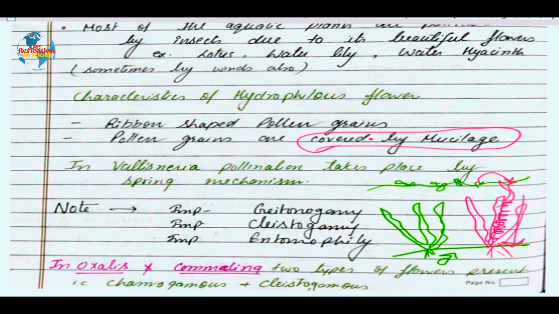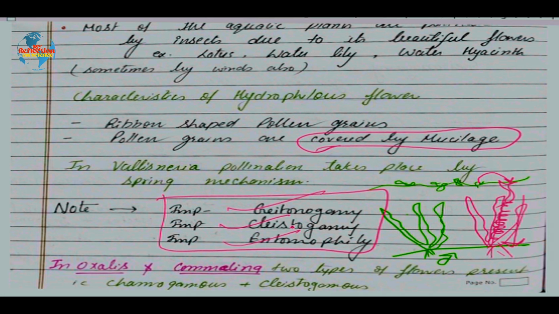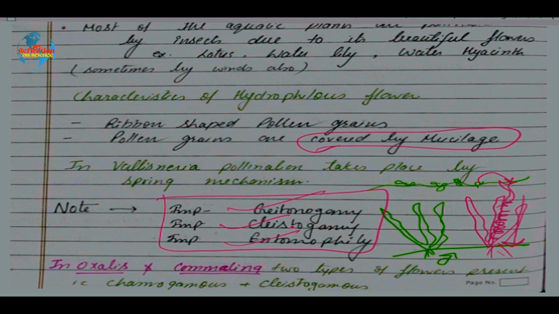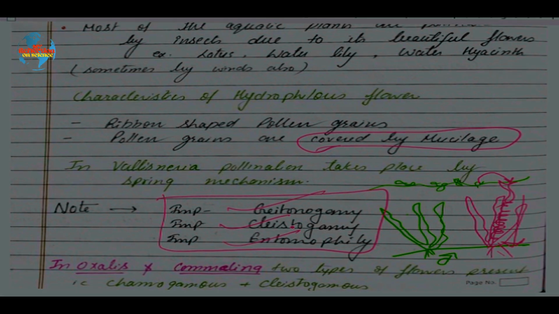Now, when we talk about the important questions from this topic, these are the three major questions which will be repeated in coming exams also. If you see previous years' papers, these three topics are repeated many times: what is geitonogamy, why it is morphologically cross pollination and genetically self pollination; what is cleistogamy, give examples; and write the features of the entomophilous flower. These are the three major topics from which you will get questions in pollination. Hope it is quite clear to you. We will be discussing the board questions on this topic in the next class. Thank you.